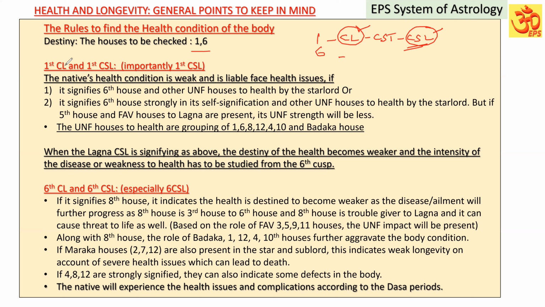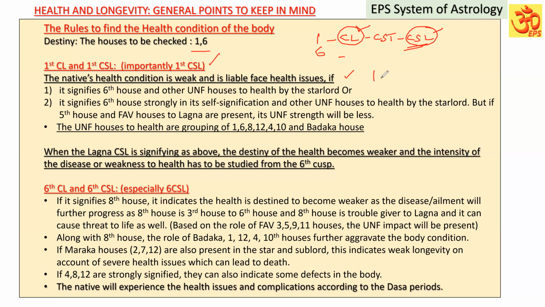First one, the first cuspal lord and first cuspal sub-lord, importantly the first cuspal sub-lord. The native's health condition is weak and liable to face health issues in what conditions? First, if it signifies the sixth house and other unfavorable houses to health by the star lord, and of course supported by the sub-lord.